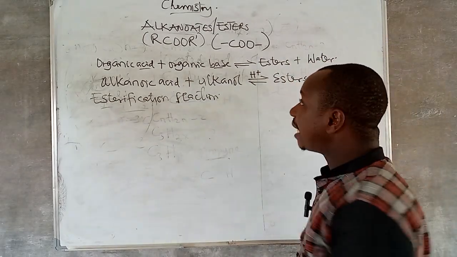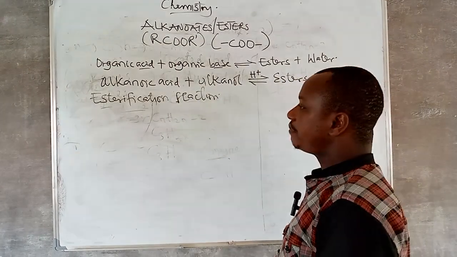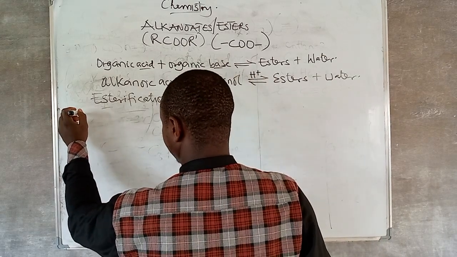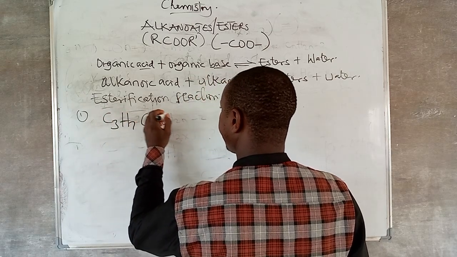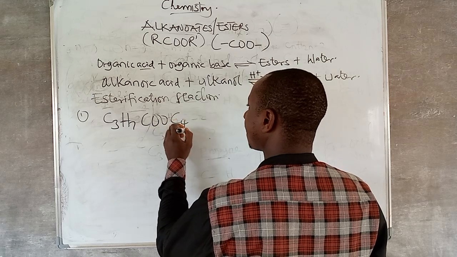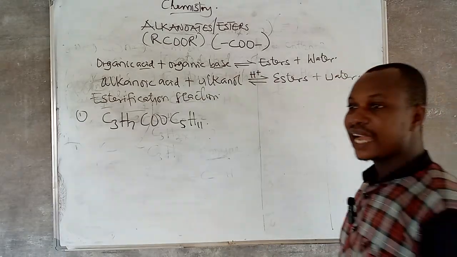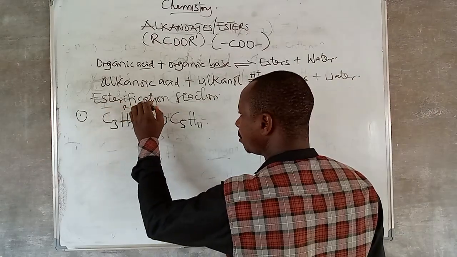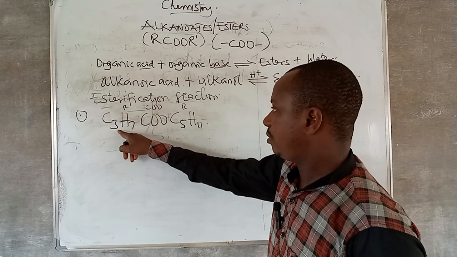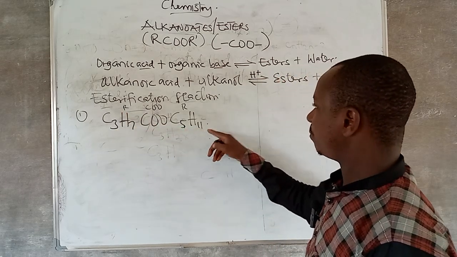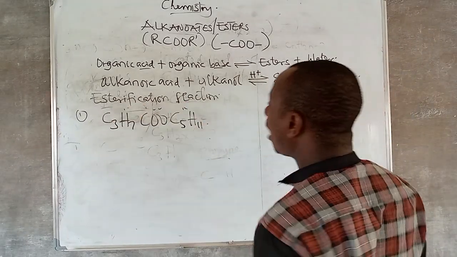Now, this R is an alkyl group. How do we name ester? Let me just give an example of how esters are named. Look at this very well. You can agree with me that this is an R, this is COO, this is R, C3H7 and C5H11. They are alkyl groups. So now, how do we name this?